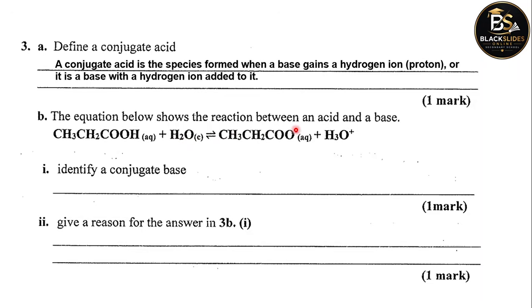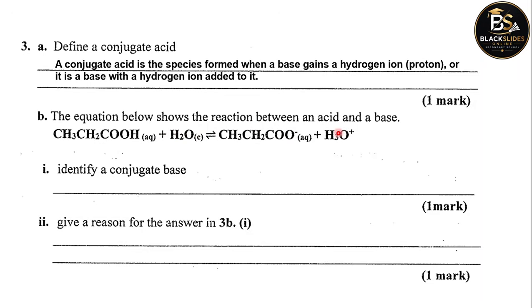So the hydronium ion formed is a conjugate acid. Here, water is behaving like a base because it's accepting hydrogen from propanoic acid.